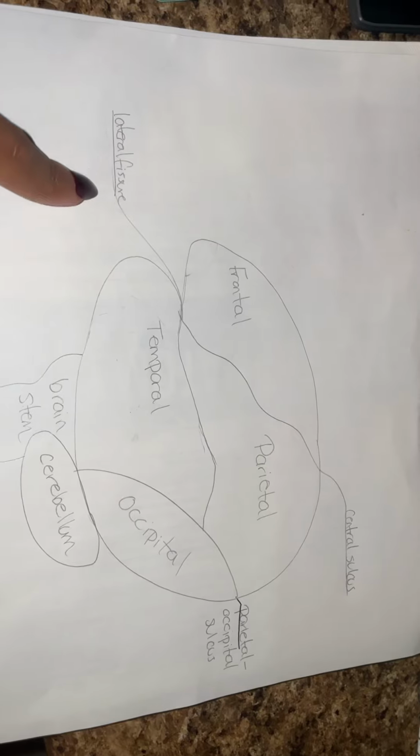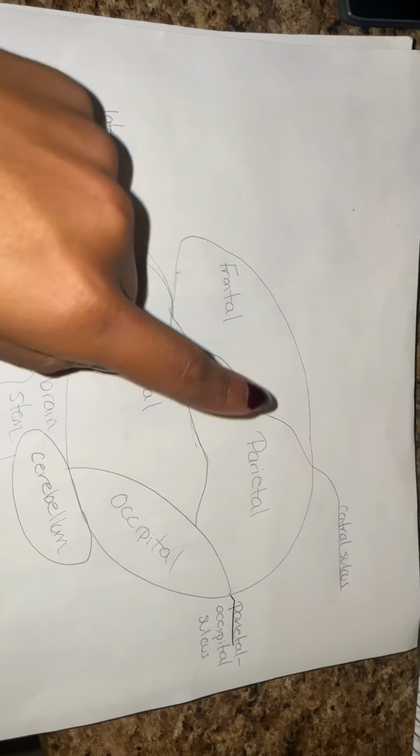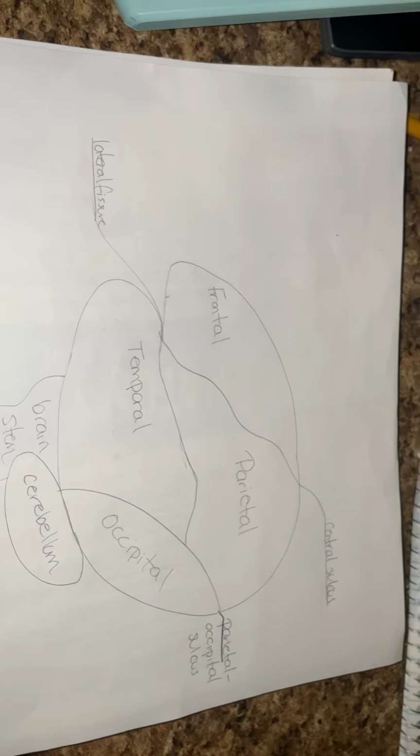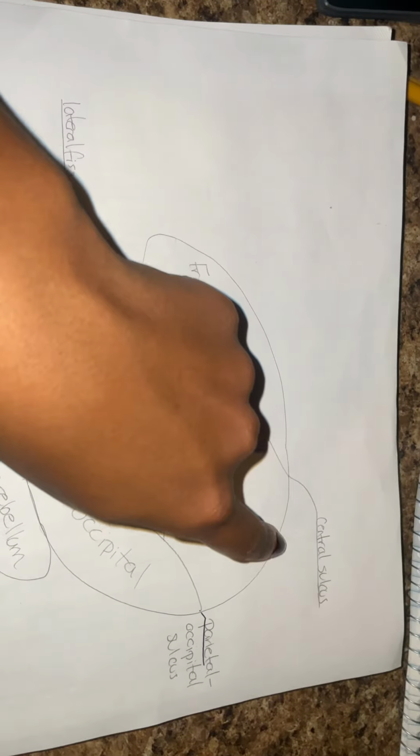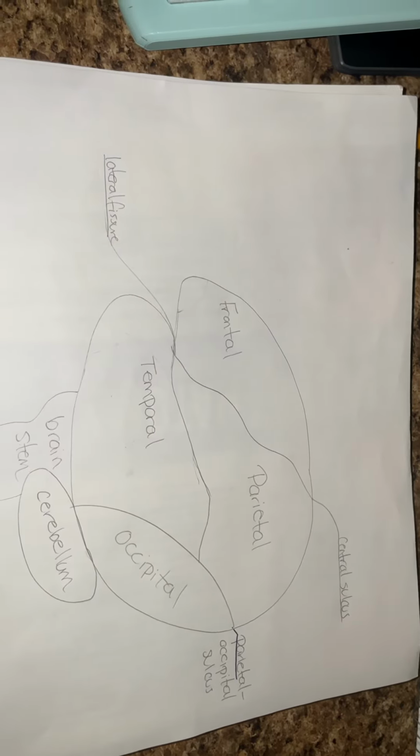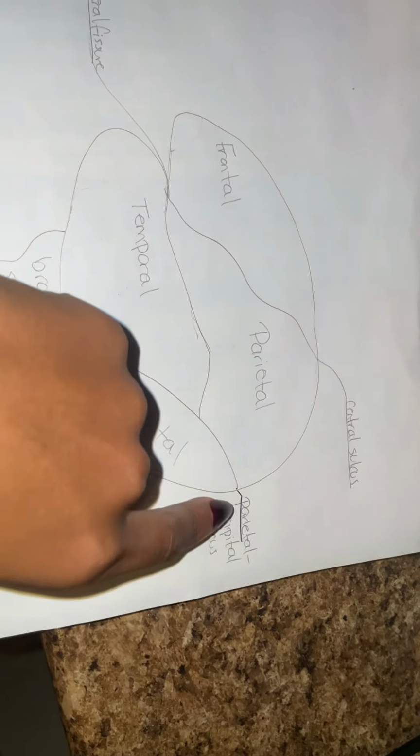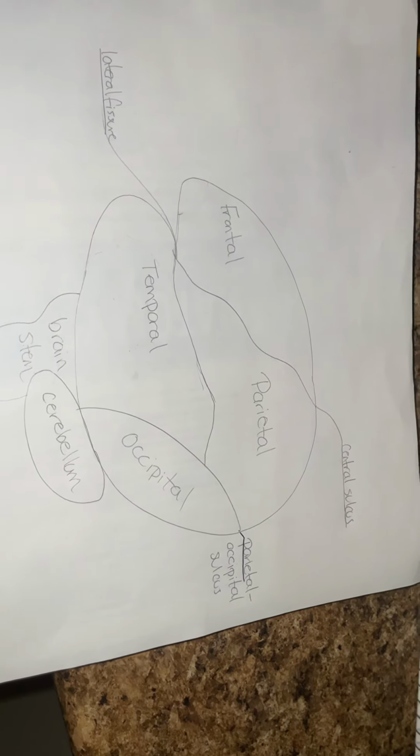Here we have the lateral fissure, which divides the frontal, temporal, and parietal lobes. We have the central sulcus, which divides the frontal and parietal lobes. And then we also have the parietal occipital sulcus, which divides the parietal and the occipital lobes.